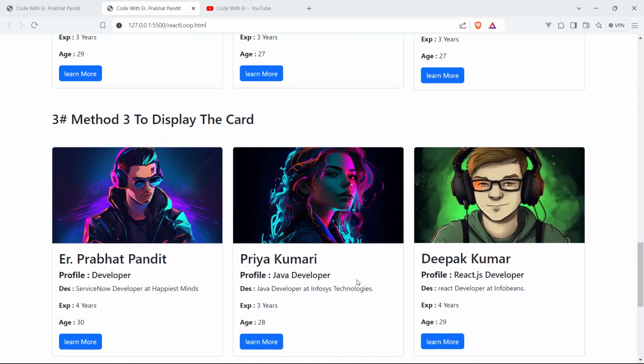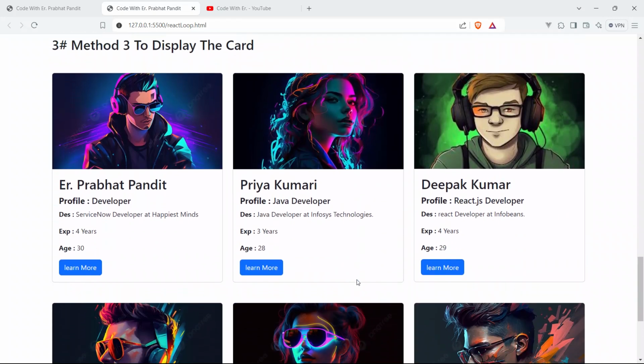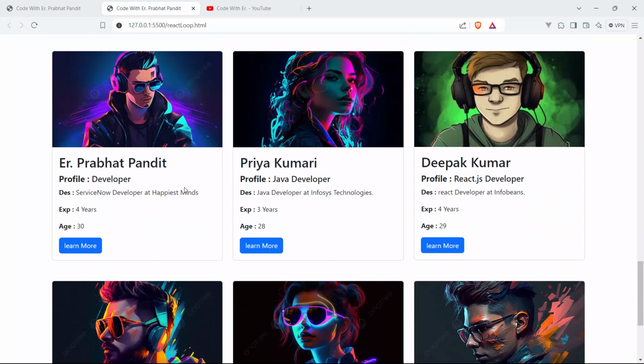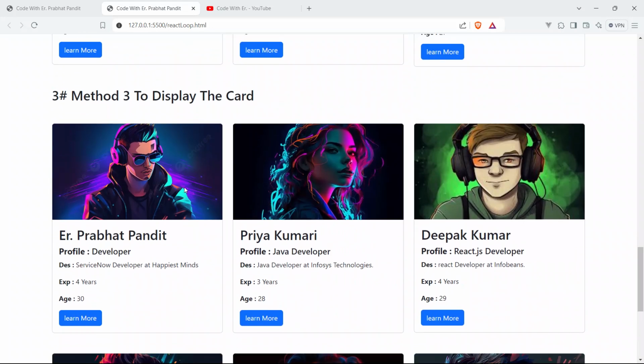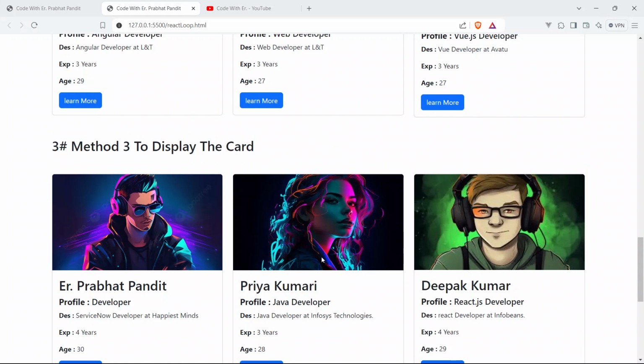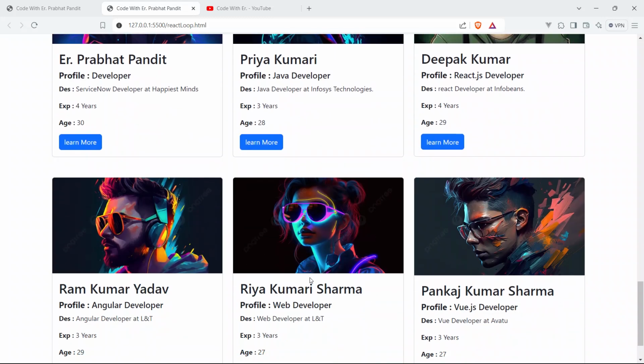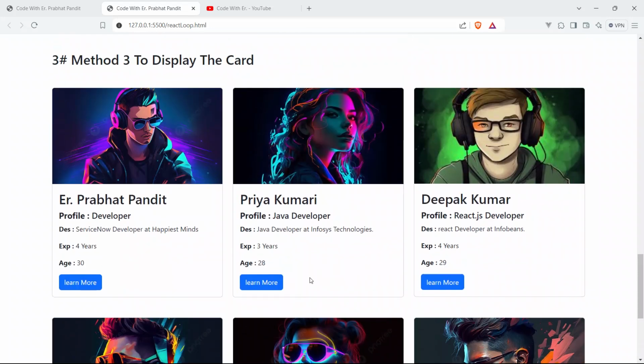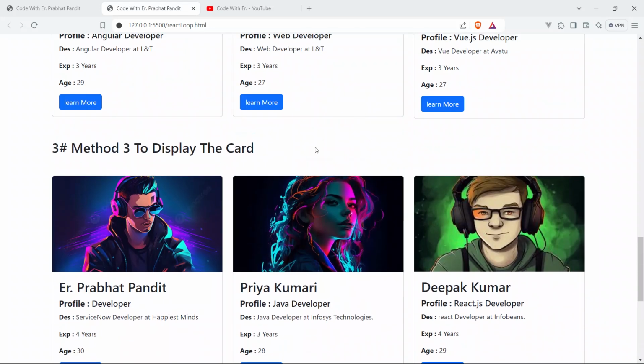Okay, so guys, as we can see here, we have got 6 user profile cards. The moment you click on any of the user profile cards, you will be able to see that clicked profile card here above. So whenever you click on any of these 6 cards, you will be able to see that particular clicked card here.